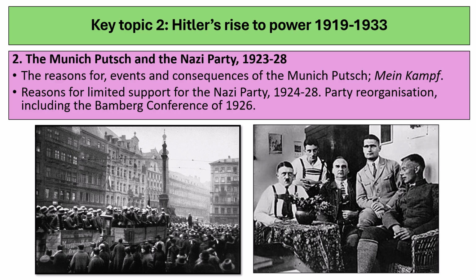Okay, so the next part of the course to know about is the Munich Putsch and the Nazi Party between 1923 and 1928, sometimes known as the lean years for the Nazi Party. You need to know about the reasons for, the events of, and the consequences of the Munich Putsch, and then Mein Kampf. You also need to know about the reasons for the limited support for the Nazi Party from 1924 to 1928, and how the party reorganised, including the significance of the Bamberg Conference of 1926.